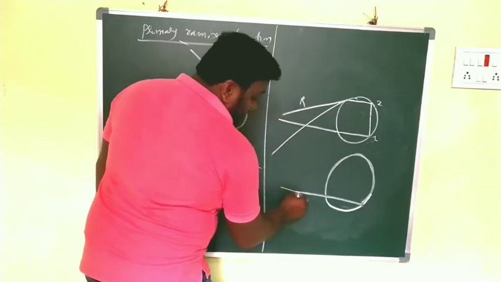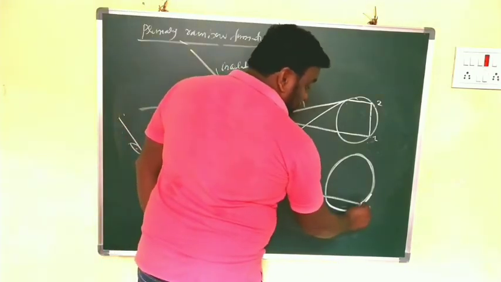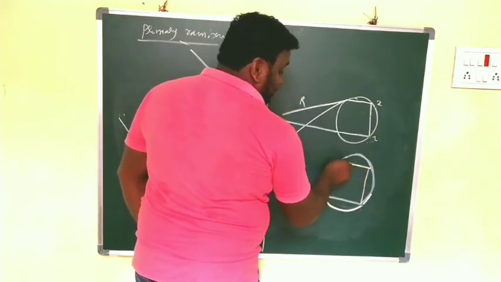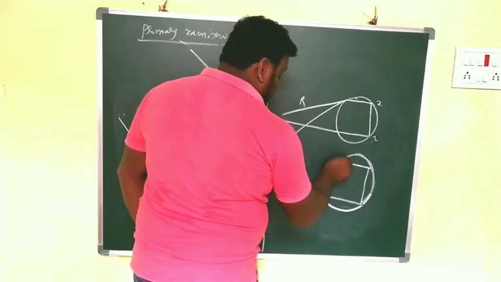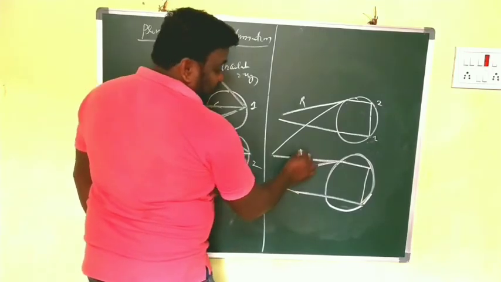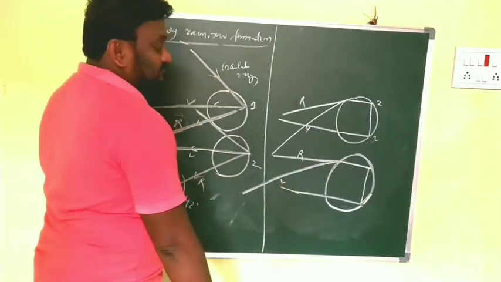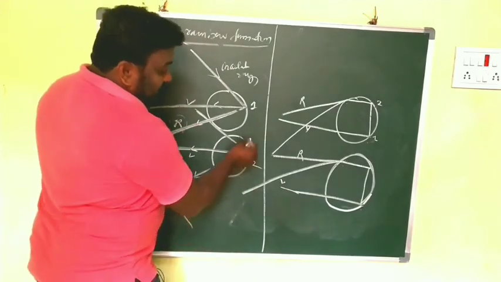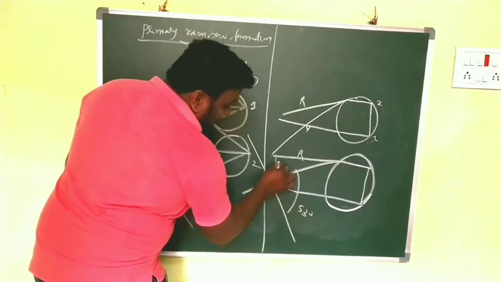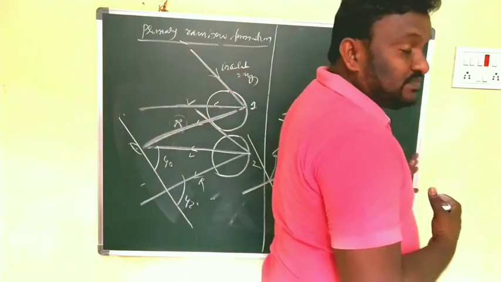For the second drop, first reflection, second reflection, and now again what do you have to say? Yes, red should be mixed here, violet mixed here, and now this is the violet. If you take the angle, violet has some 53 degrees and red has some angle 50 degrees. So this is about the